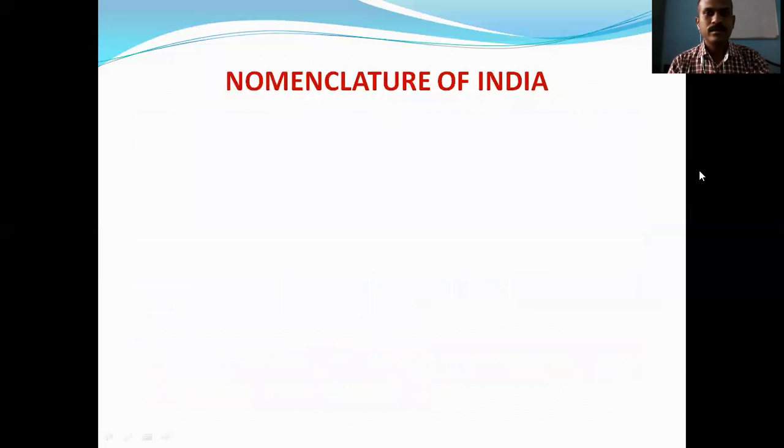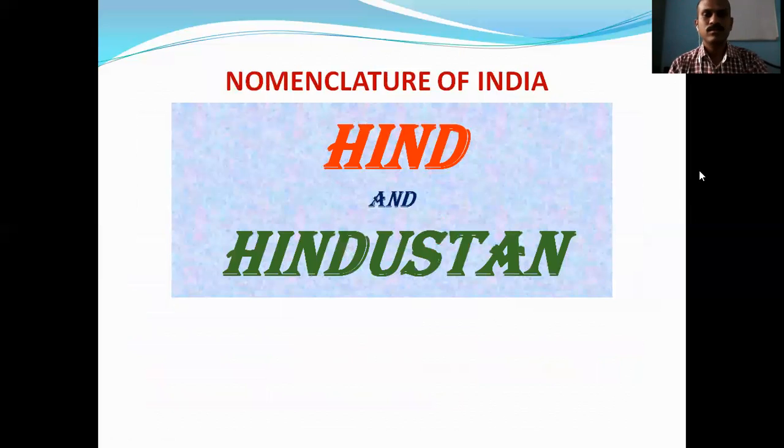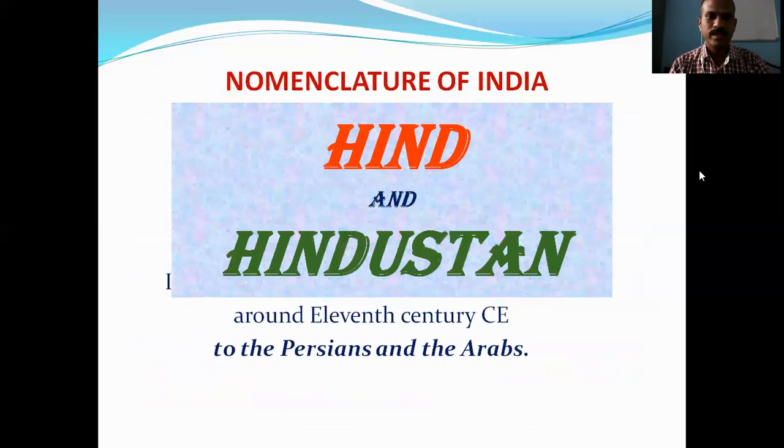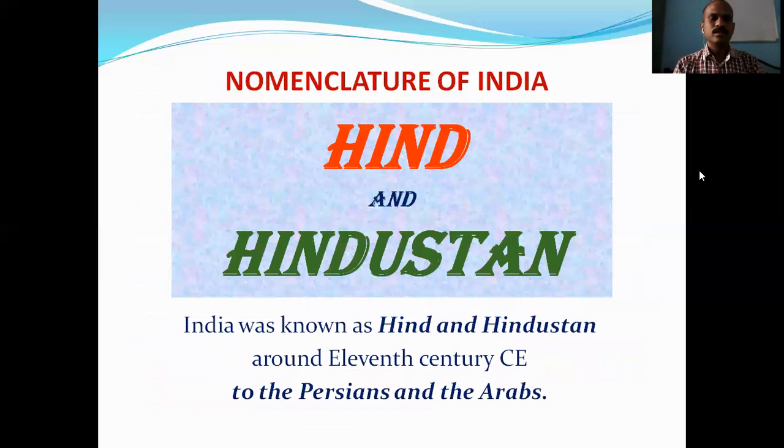Okay, then another name used to identify this land was Hind or Hindustan. So India was known as Hind and Hindustan around the 11th century to the Persians and Arabs.